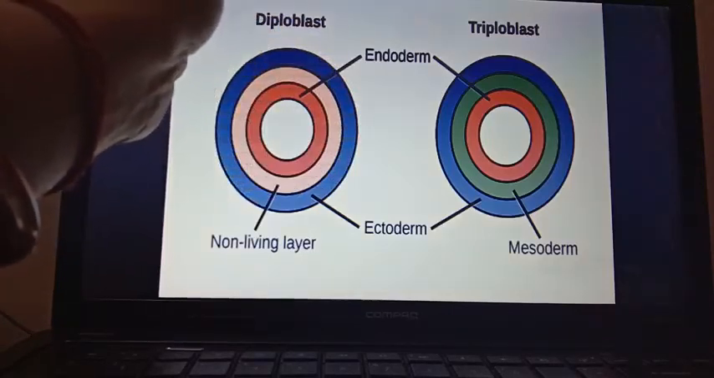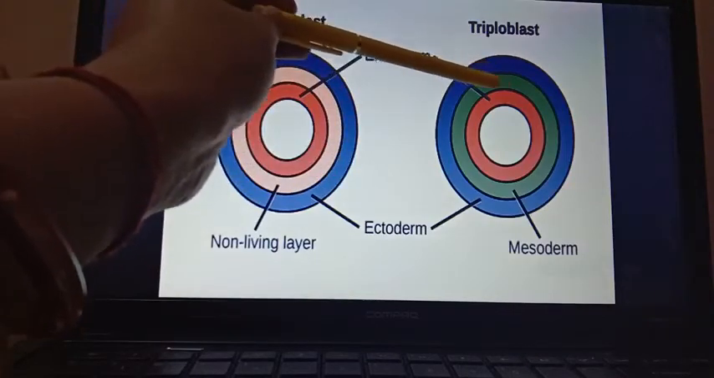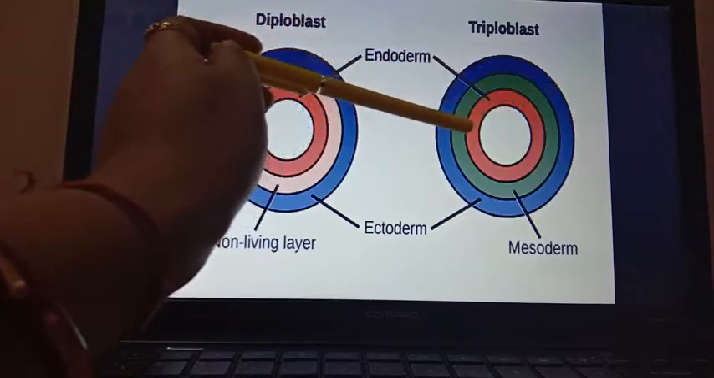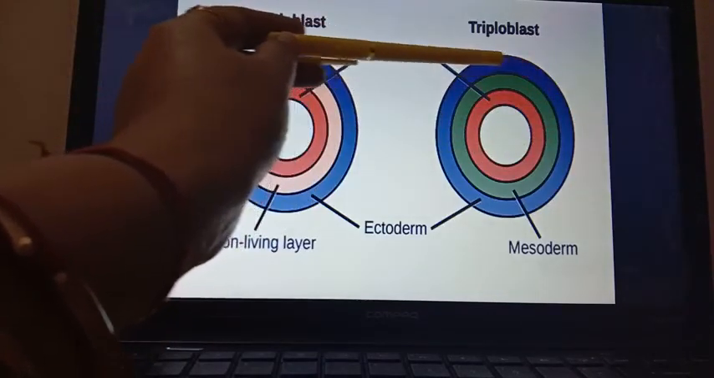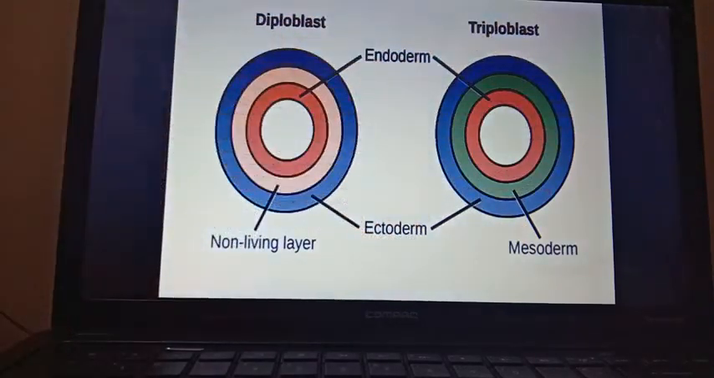In the triploblast, the body is made up of three layers of cells. You can see the innermost layer is known as endoderm, then the middle one mesoderm, and the outer one is the ectoderm. So in the diploblast, two layers of body cells are present, ectoderm and endoderm, and in triploblast three layers of body cells are present, endoderm, mesoderm, ectoderm.